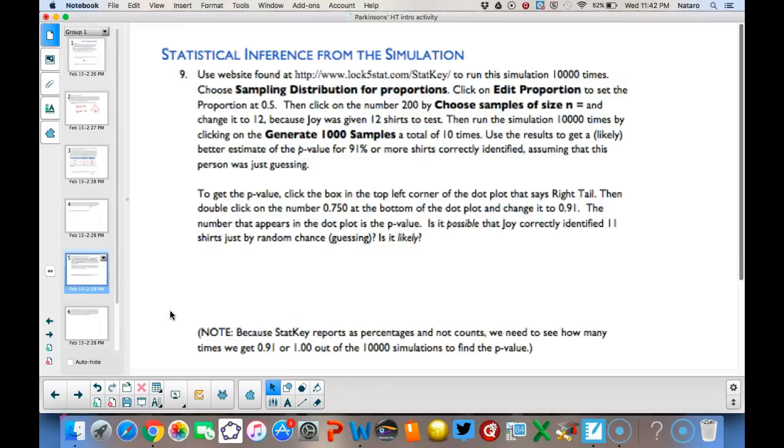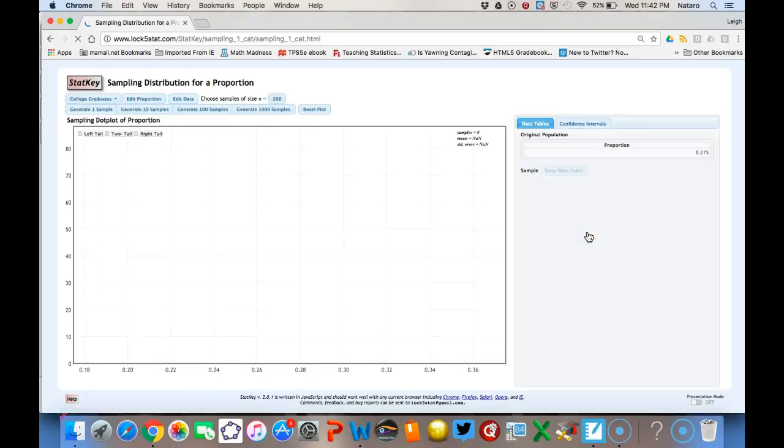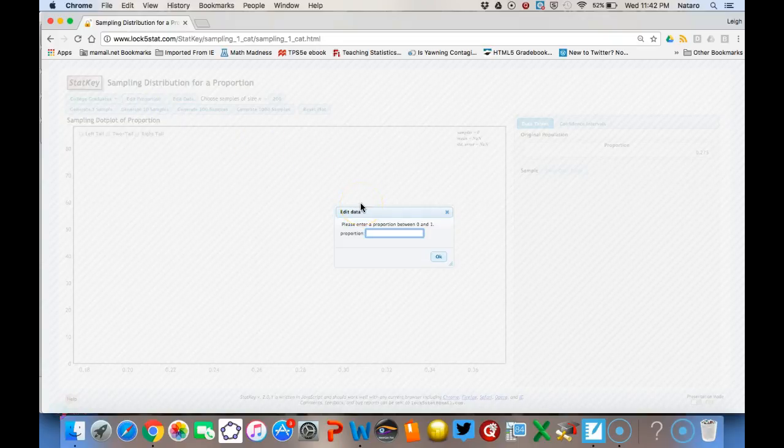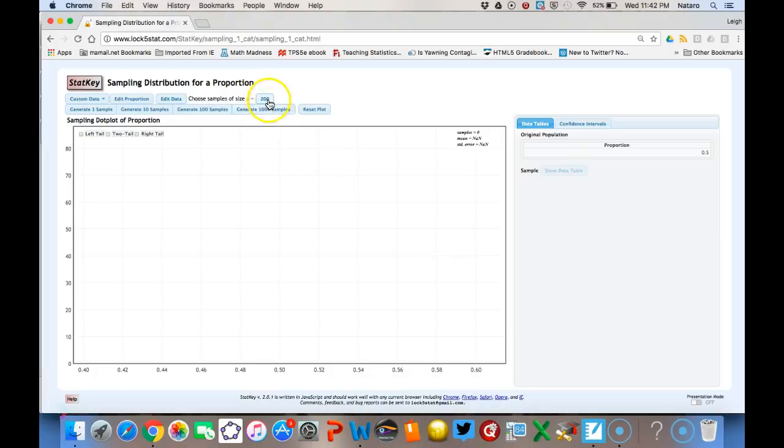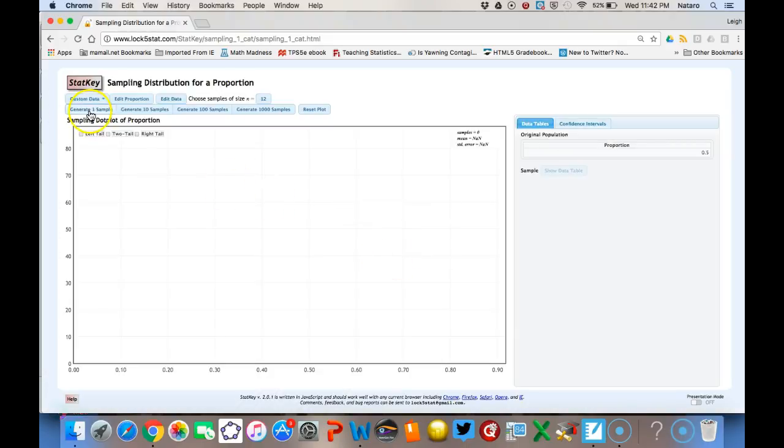Let's go to StatKey and see if we can actually run the simulation. So I'm going to go to StatKey here. I'm going to change this to sampling distribution for proportion. I'm going to edit my proportion to be 50%, so 0.5. And I'm going to change this to be a sample size of 12. Let's just do one sample.